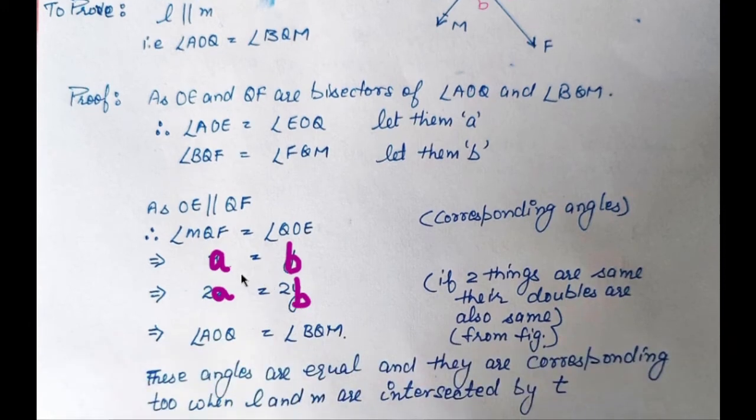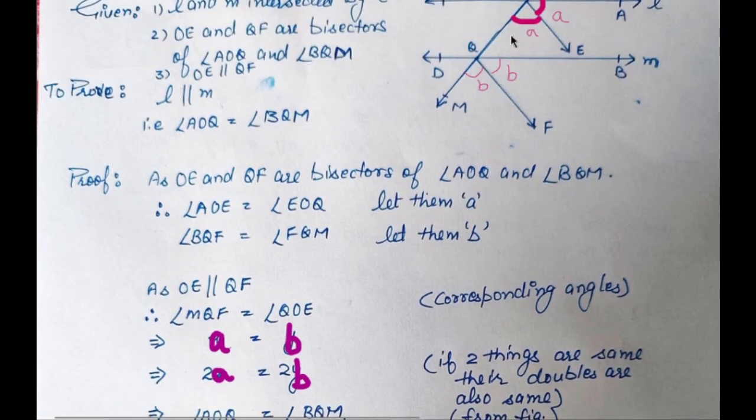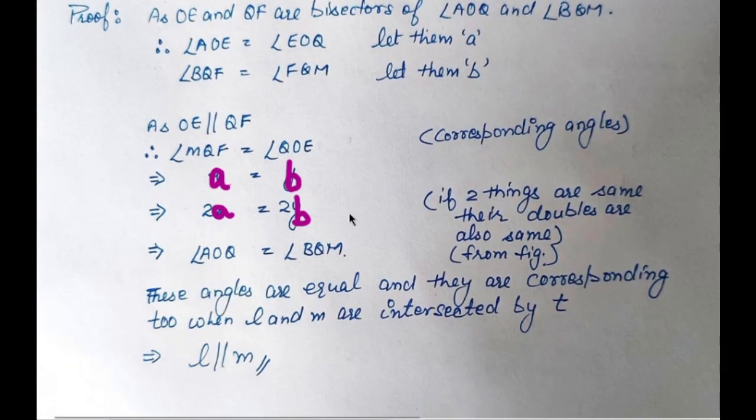How come A equals B implies 2A equals 2B? Yes, if two things are same, their doubles are also same. So 2A equals 2B. And what is 2A and 2B? From figure, 2A is this angle and 2B is this angle. So 2A is this, I have written this, and I have also written from figure. These all reasoning were missing here. And after this, you all were writing directly this. No, please don't miss your basic steps that you have been taught before.